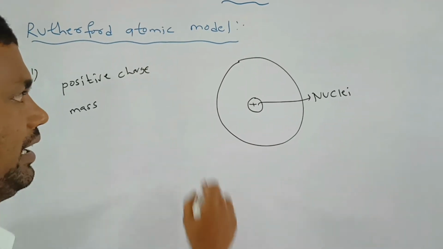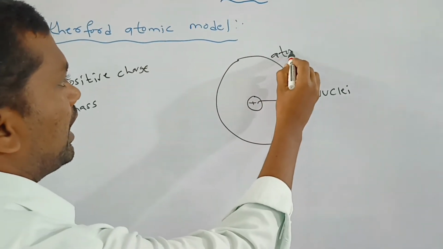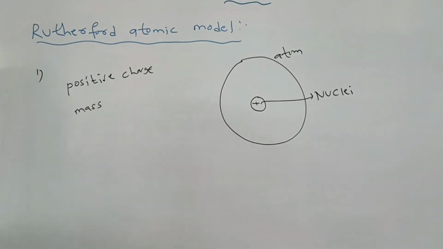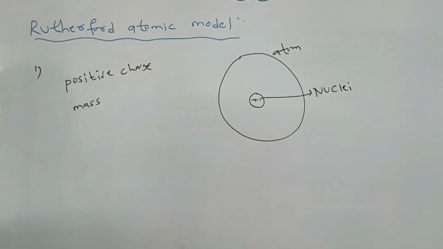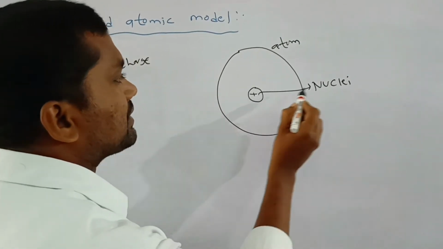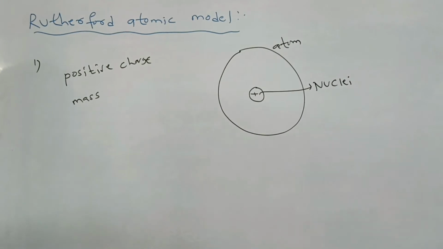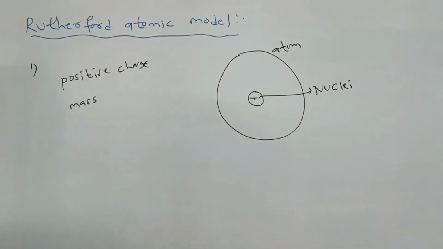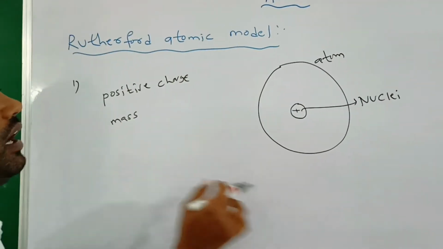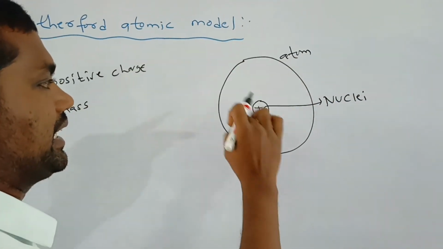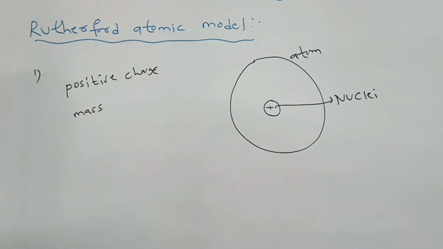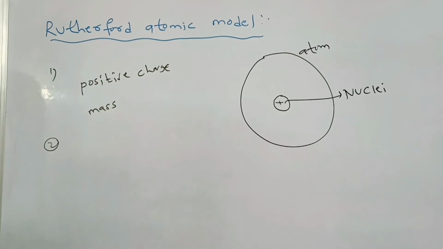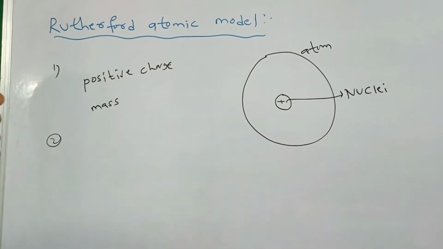So when we take an atom, any atom, it consists of a small central part. The central part is called the nuclei, and the total positive charge and mass of the atom is concentrated at the central point. It is called the nuclei. Next, the second postulate of the Rutherford atomic model.